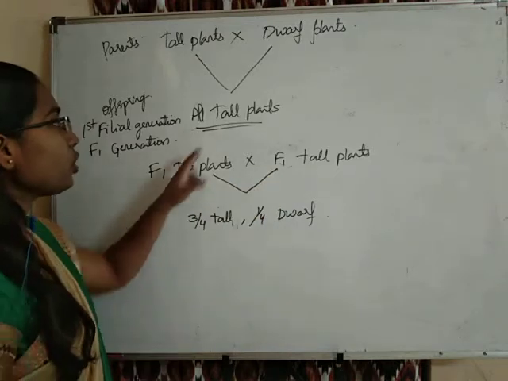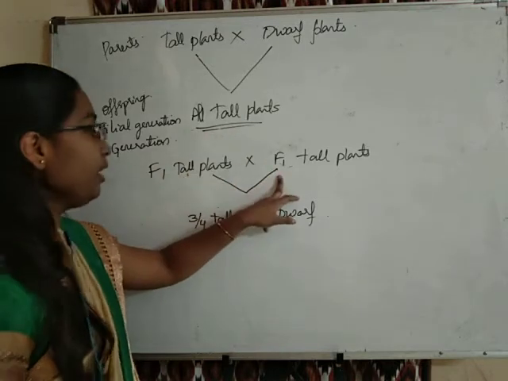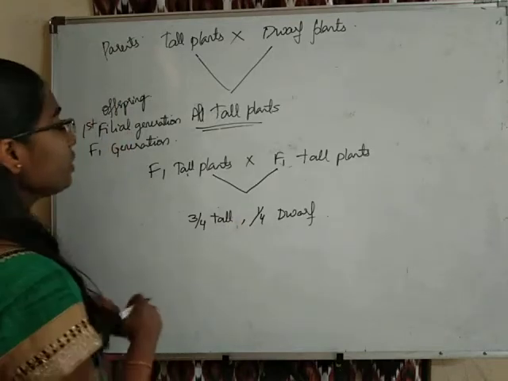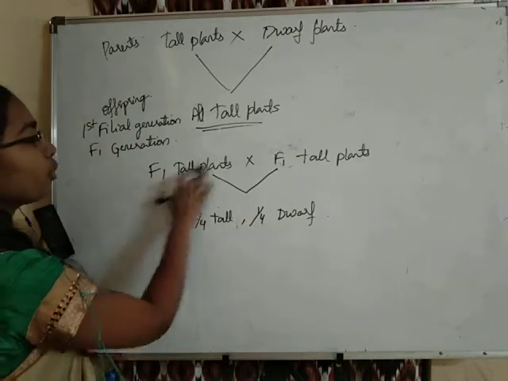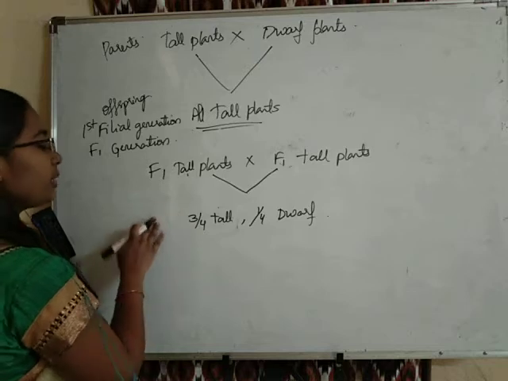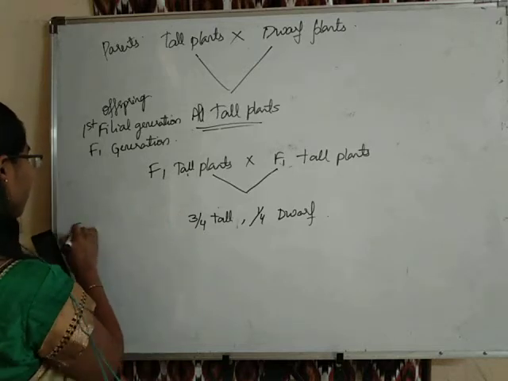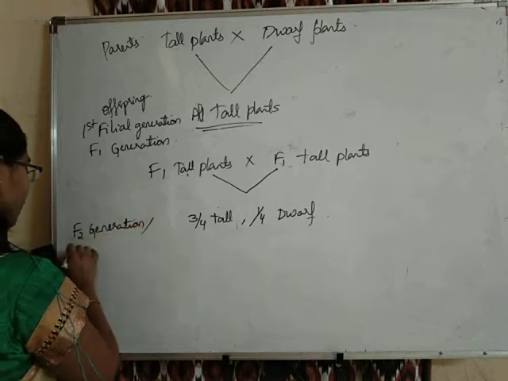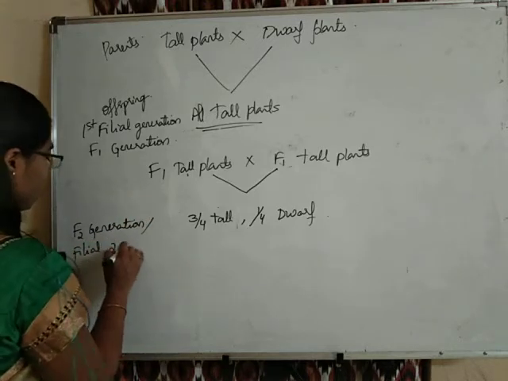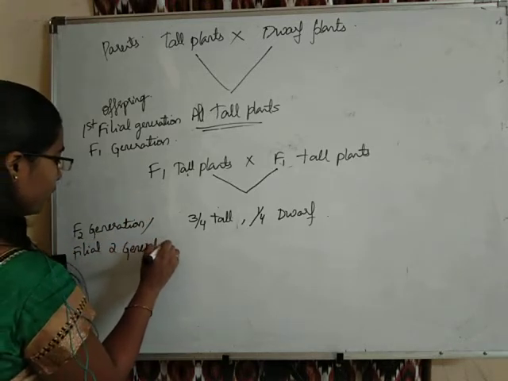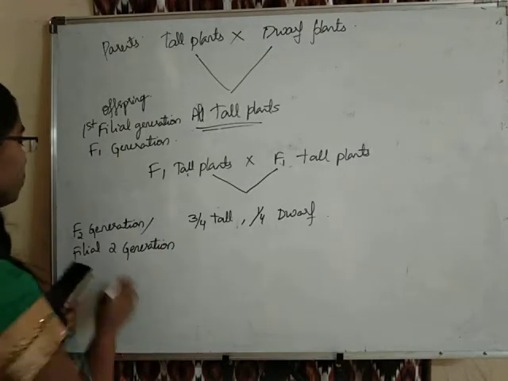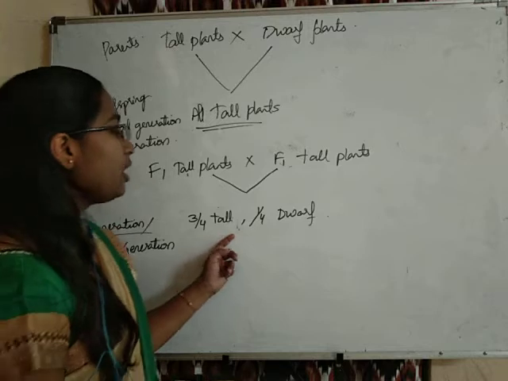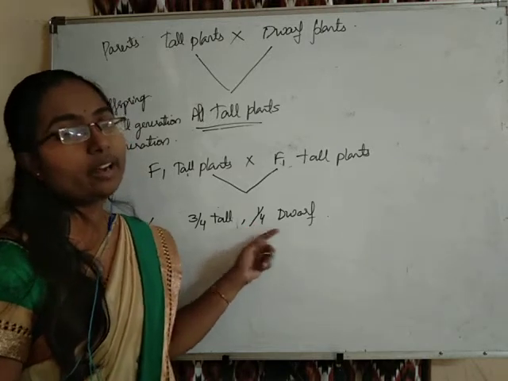So when F1 tall plants were crossed with each other, it resulted in 3/4 tall plants and 1/4 dwarf plants. This is a cross performed between two F1 individuals, so the offspring here is said to belong to the F2 generation, or filial 2 generation. In the F2 generation, 3/4 of the individuals obtained were tall and 1/4 were dwarf.